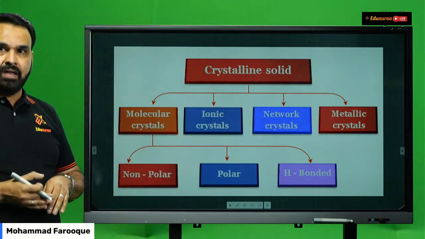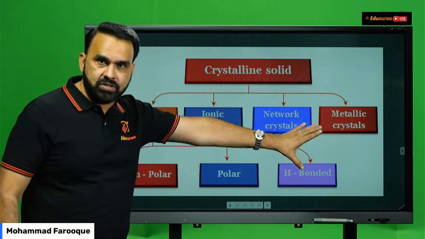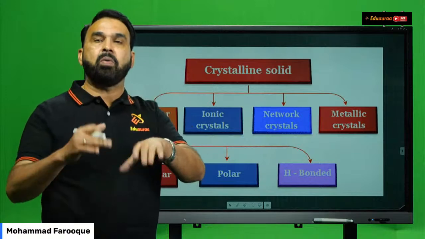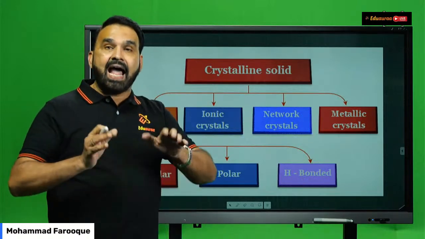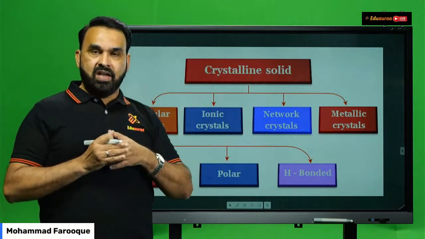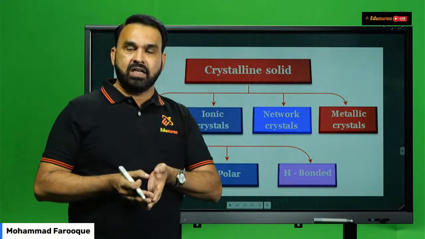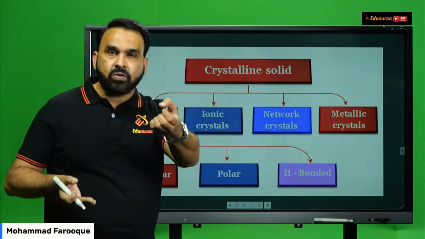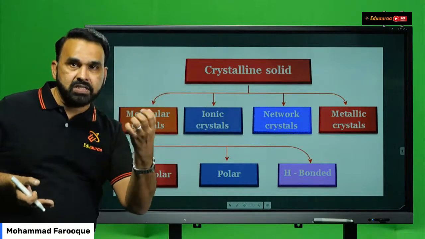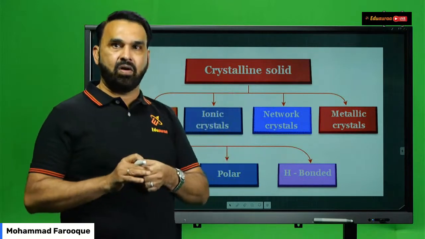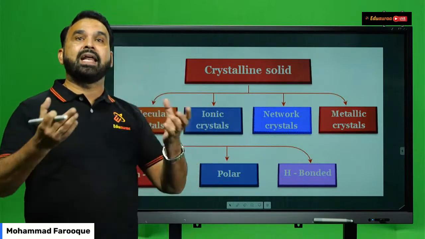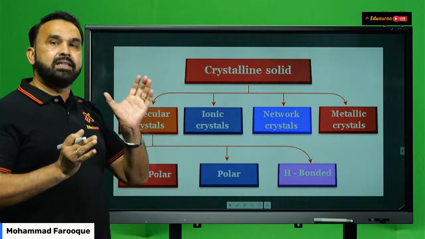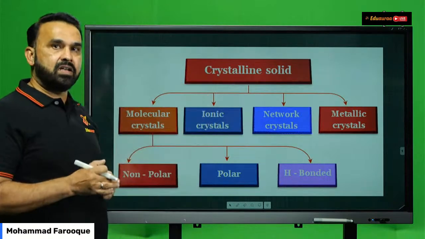And in case of metallic crystals, students, you know that it is the forces which exist between positively charged cations and the mobile free electrons. Whenever a cation loses electrons in the solid crystal, the cation is surrounded with the free electrons. So there is an electrostatic force of attraction between the positive cation and the negatively charged electron. And that gives rise to the metallic bond. So the metallic bond is a bond which is binding the metal atoms in the solid crystal.